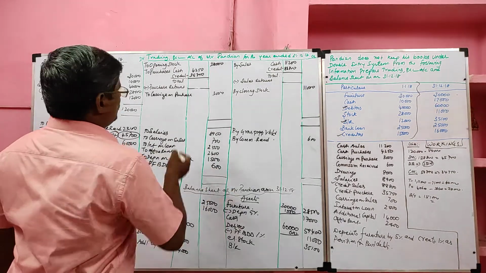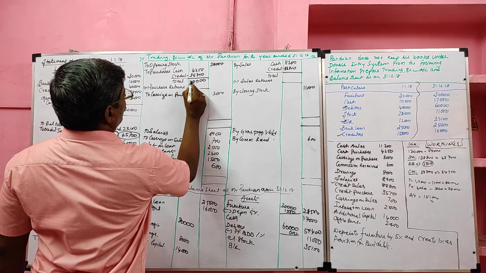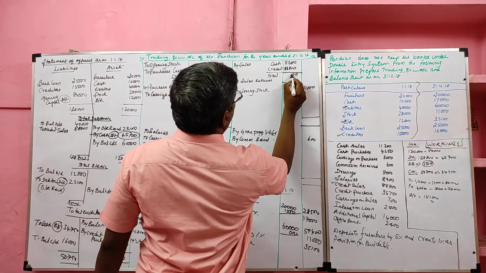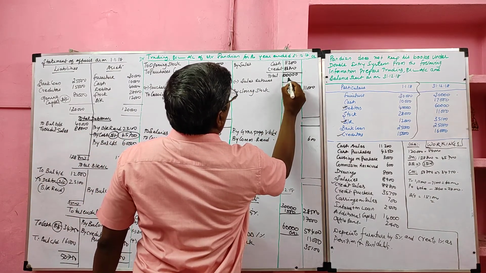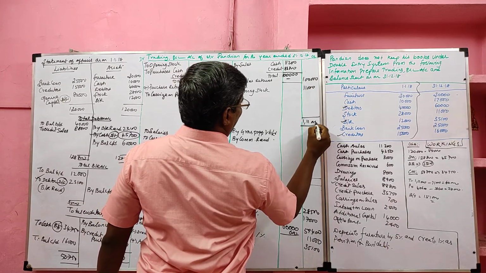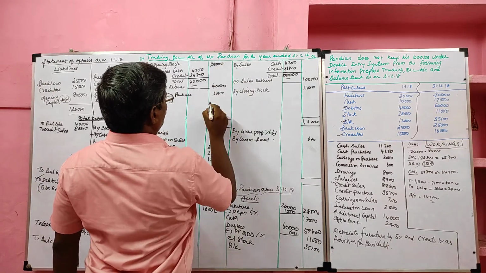Now I am going to close the trading account. Trading account credit side total 1,11,000. Deduct 71,000.